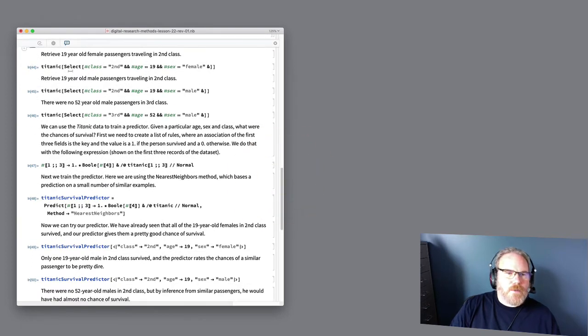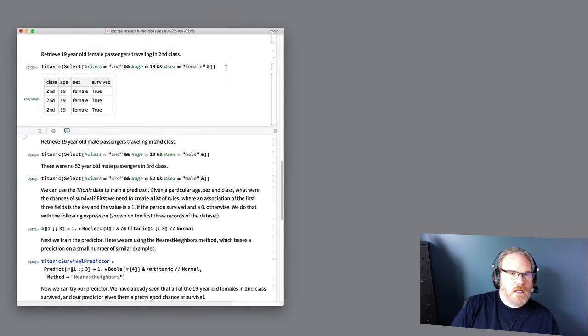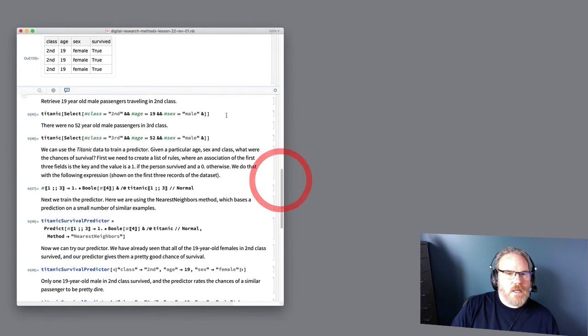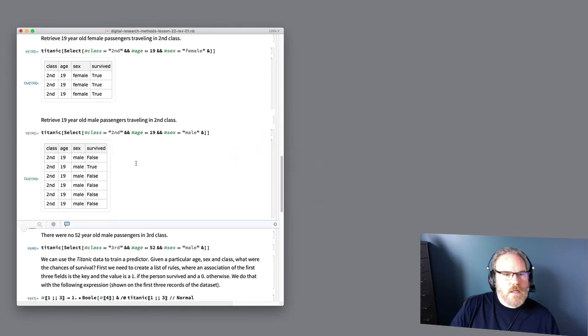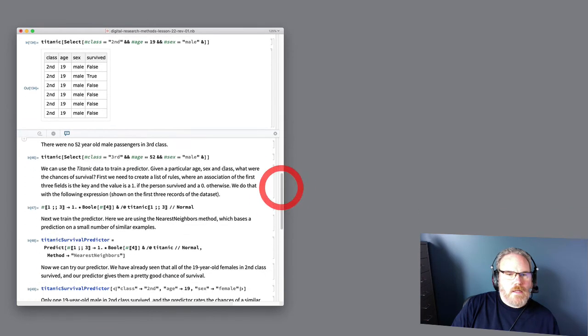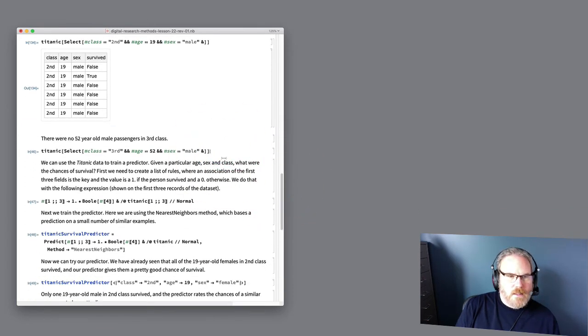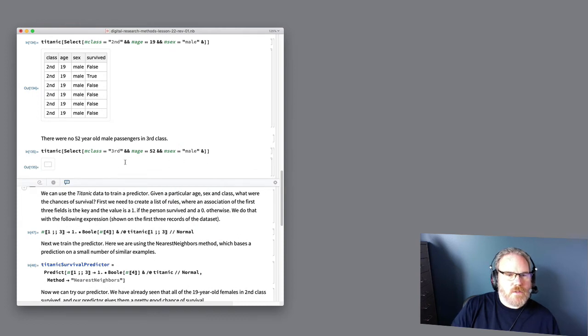Here's this example select query. We want class, second class, age 19 years, sex female. That gives us 3 people. All 3 women survived. If we look at 19-year-old males traveling in second class, only 1 of the 6 survived. And if we look for someone who's not there, say a 52-year-old male passenger in third class, not there at all.